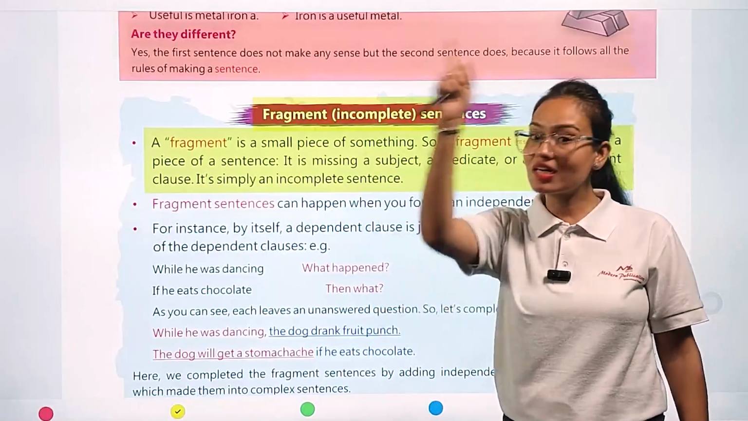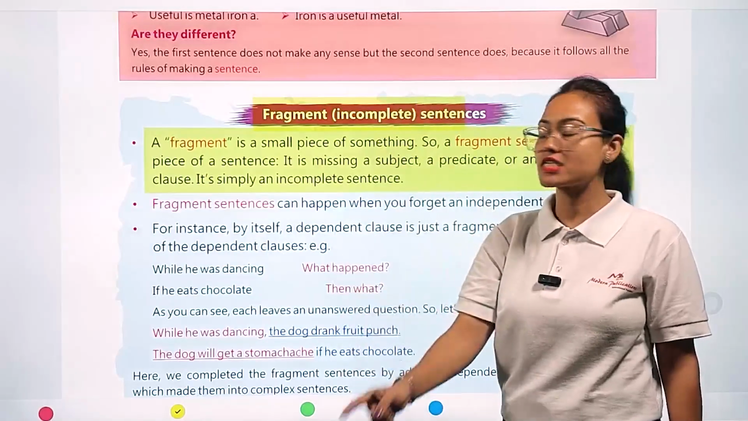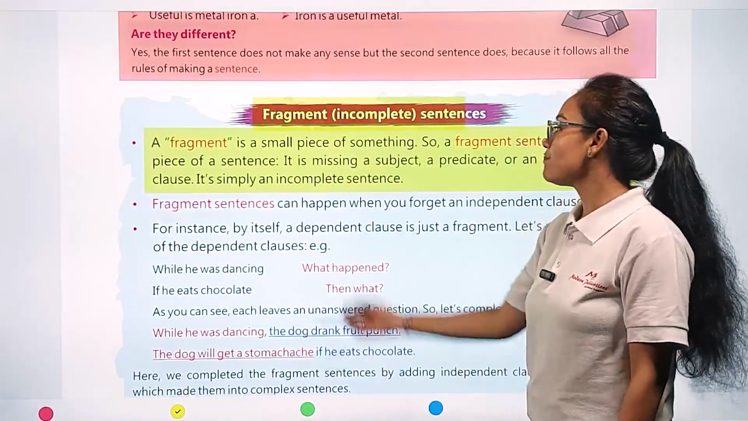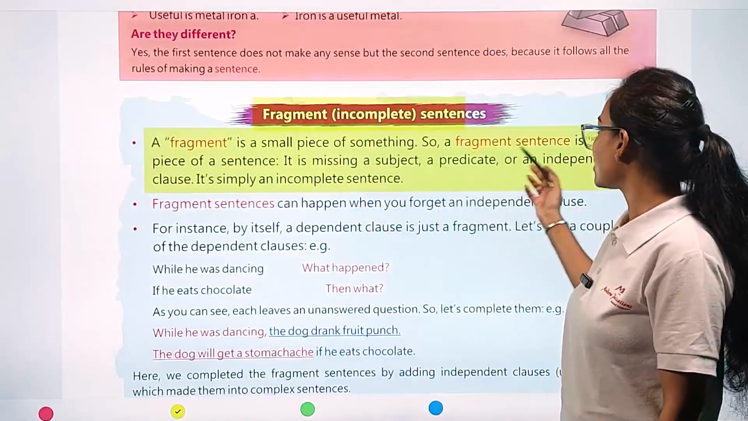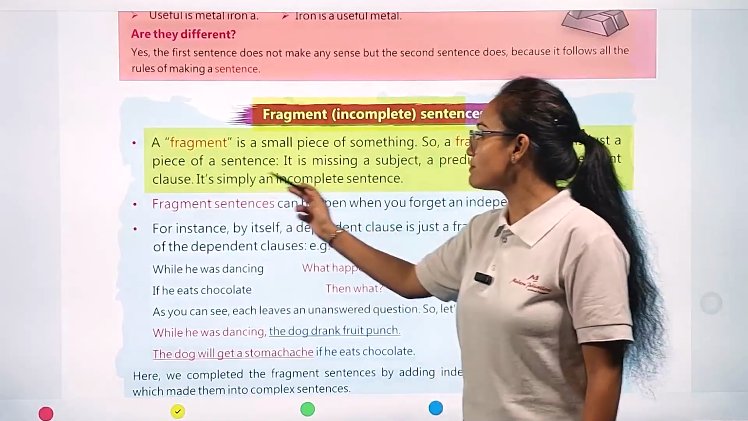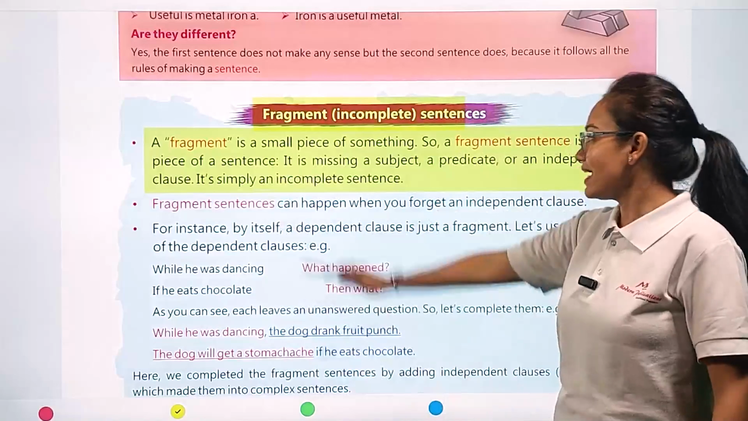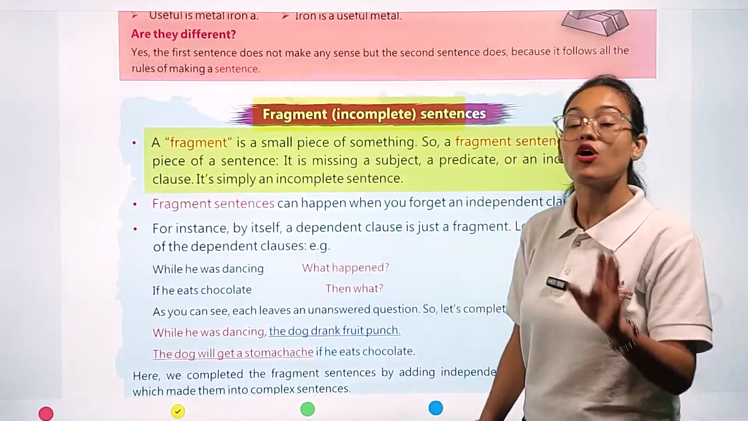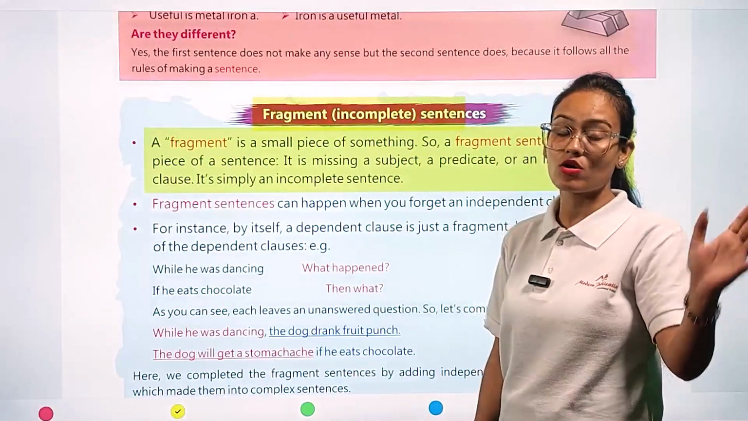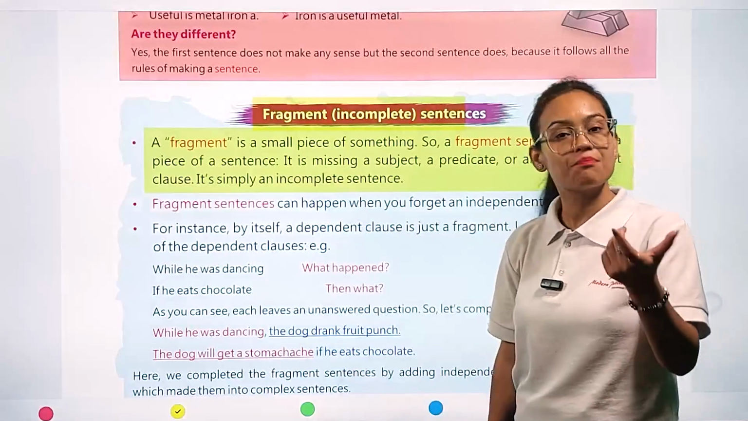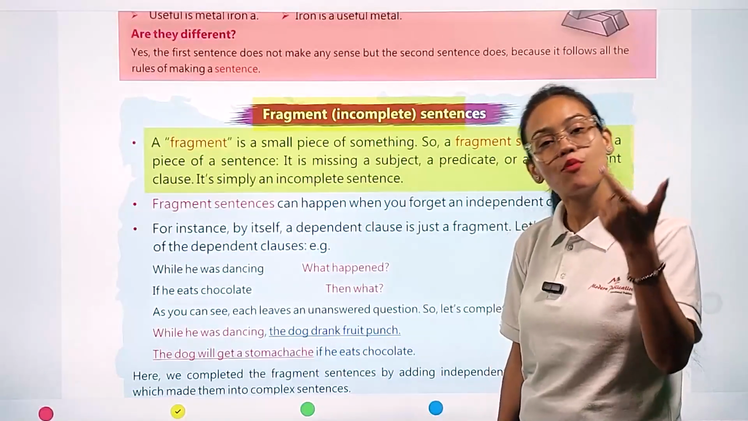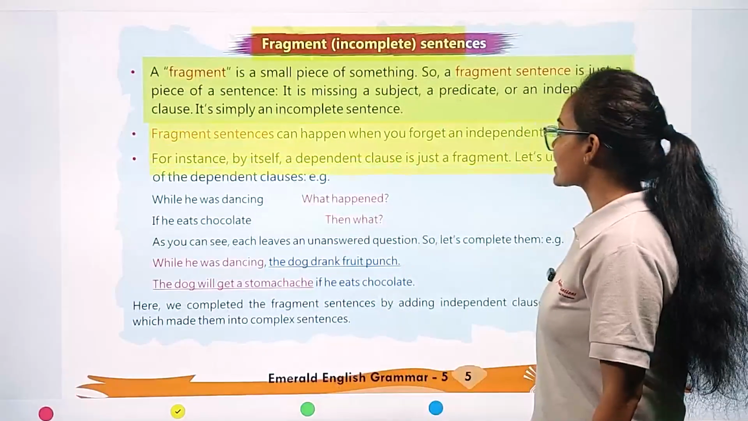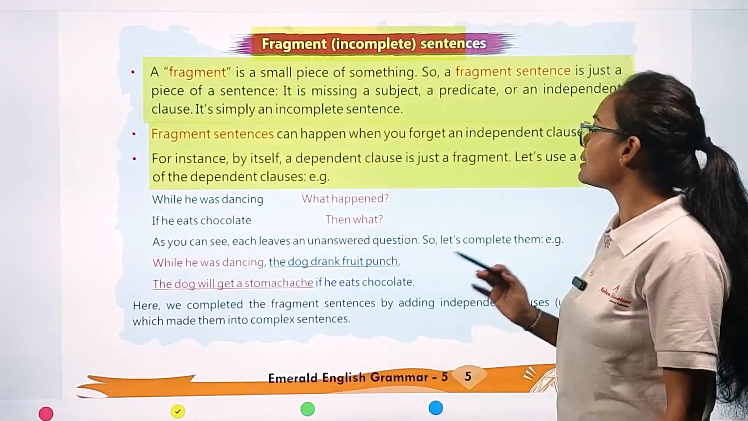Fragment means not a complete sentence, but a part, portion, or piece of a sentence. It is missing a subject, predicate, or an independent clause. It's simply an incomplete sentence. Okay. In a fragment, my dear student, you can't see any subject, any predicate, or any independent clause. That's why they are considered only a piece, only a part, or only a portion of the sentence. Okay. Now, a fragment sentence can happen when you forget an independent clause.